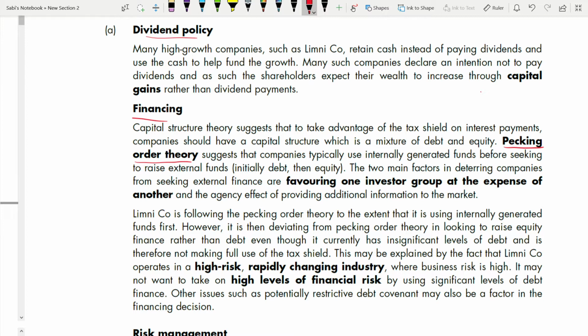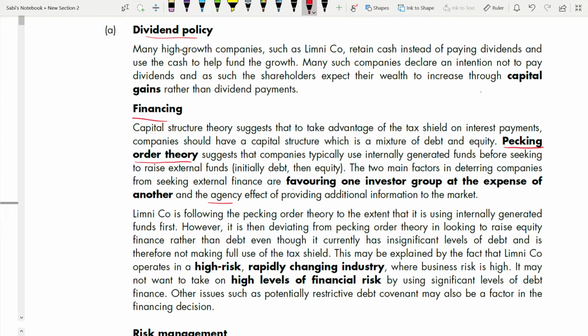So the two main factors in deterring companies from seeking external finance. These are the two main reasons why the company is not going for the debt. External finance may favor one investor group at the expense of another, and the agency effect. So this is one factor, and this is the second factor: the effect of providing additional information to the market. See, when you go for a debt, you have to give additional information about yourself to the market.